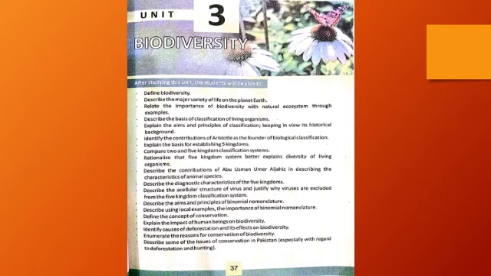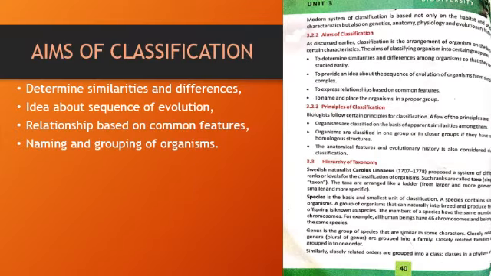We were doing our third chapter, biodiversity, and we had discussed biodiversity and its importance. We also started our next topic, classification, and we had done till basis of classification. Today we will resume the topic of classification. We will discuss aims and principles of classification and hierarchy of taxonomy. So, let's begin the show.